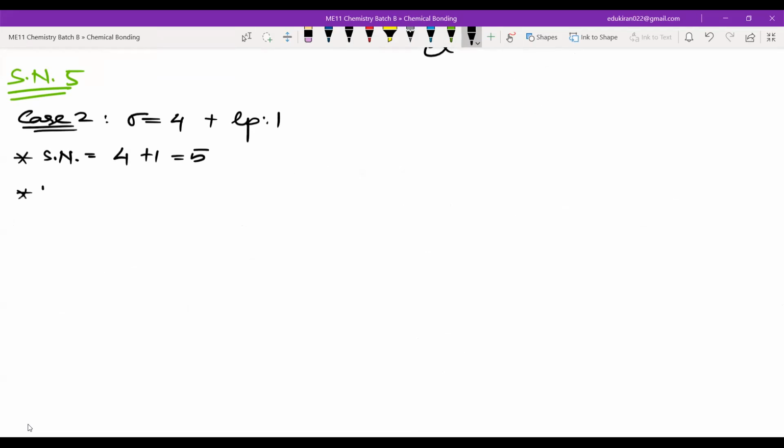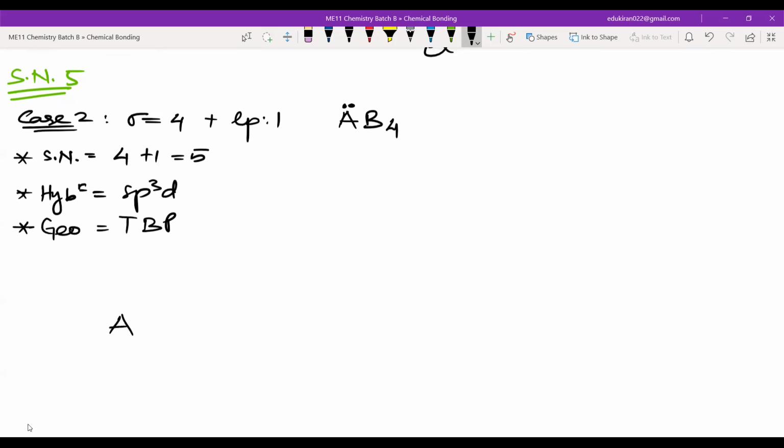What will be the hybridization, guys? sp3d, na. Now tell me AB, how many B's will be there? 4B and one lone pair. Okay, see, the geometry will be what? Geometry trigonal bipyramidal, right? TBP. Yes or no? Yes. Right.